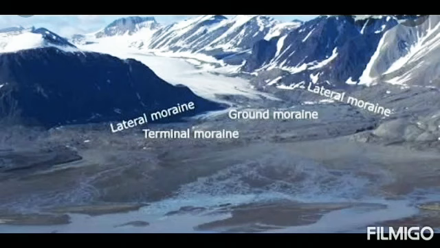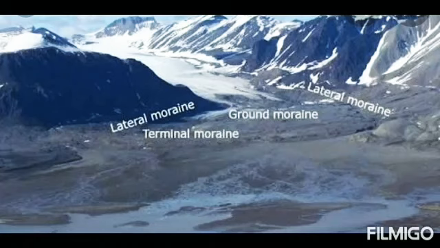Moraine forms along the sides of a glacier, or sometimes the sides one we can say lateral moraine. There are certain types of it. They are basically divided into several parts: lateral moraine, ground moraine, terminal moraine. These are the types of moraines. Lateral moraines are the sides, the edges. The material is deposited as lateral moraine at the top of the glacier's edges, usually termed as lateral moraine.